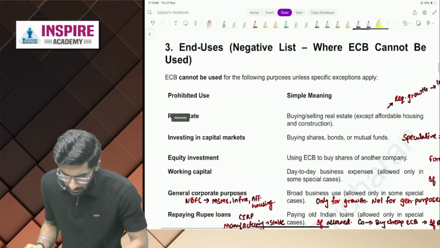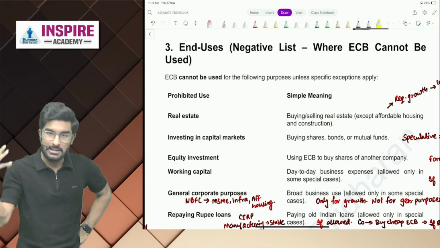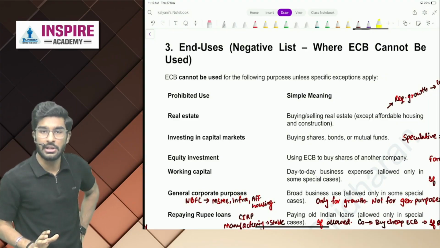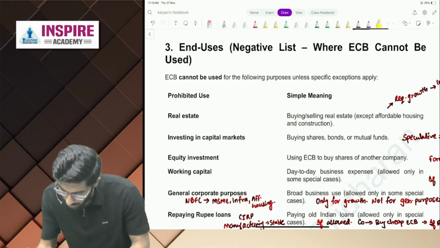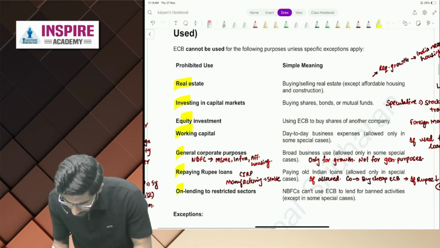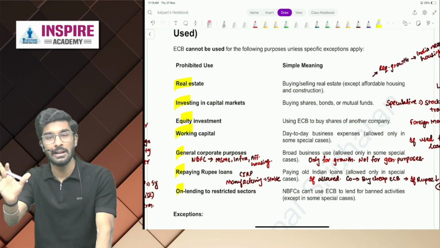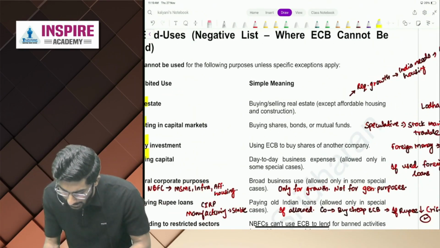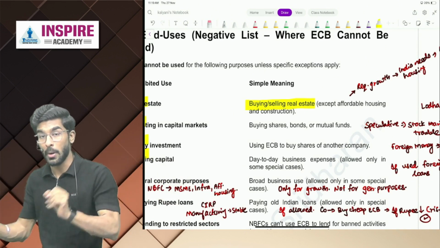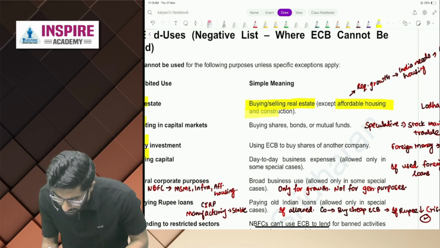Now, end uses, negative list. What is the meaning of this, people? If you are taking ECBs, you cannot use those ECBs for certain purposes. Let's understand this. How many end uses are there? 1, 2, 3, 4, 5, 6, 7. 7 negative items. Let's understand every single thing in detail. So people, if you are buying or selling real estate using ECBs, that is not allowed. But it is allowed as an exception for affordable housing and construction.